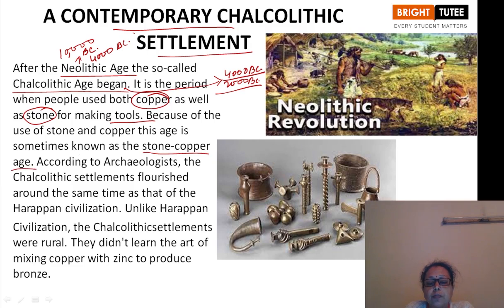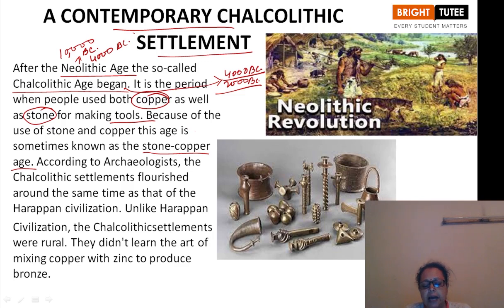Why is it so? Because stone and copper both were used by humans to make tools.